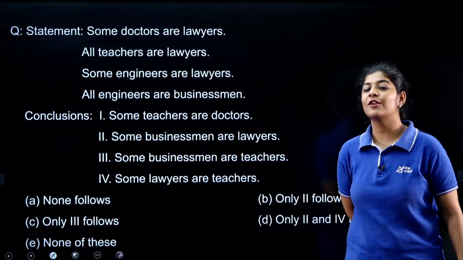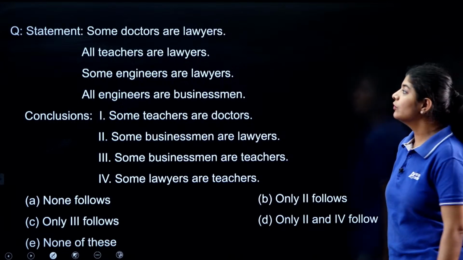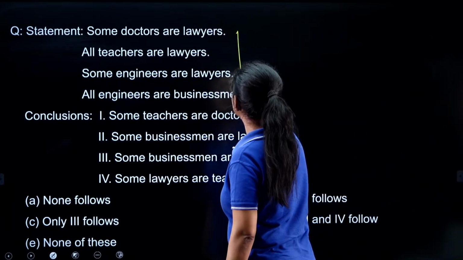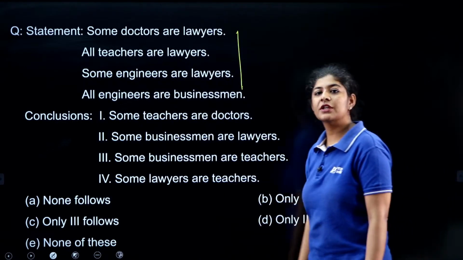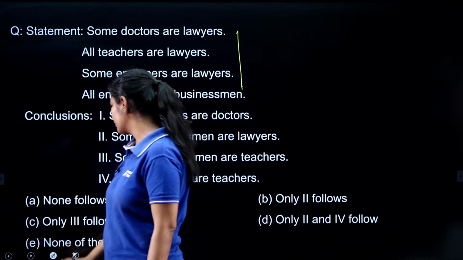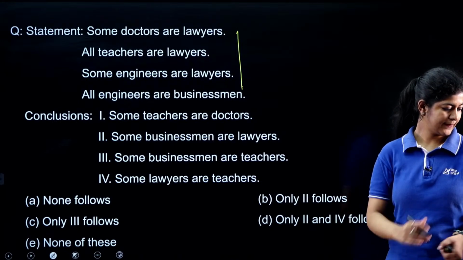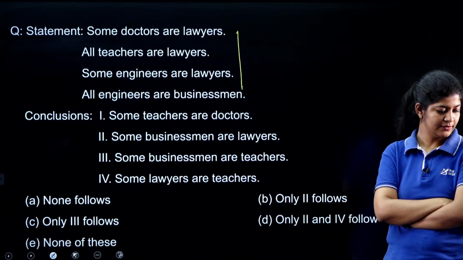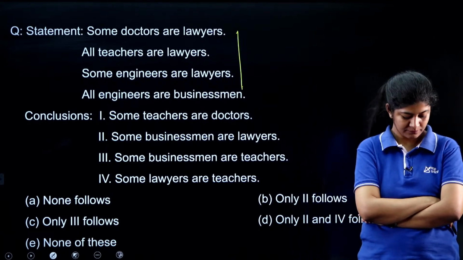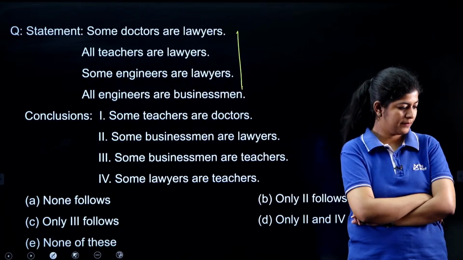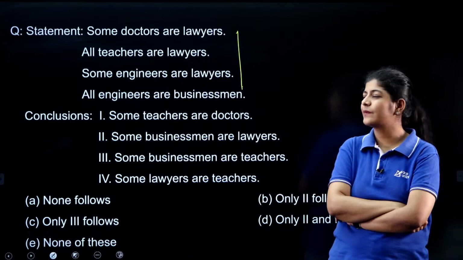This question is from syllogisms and we already solved so many questions based on this, right. What we have to do, we have our 4 statements, and accordingly first we need to draw the basic diagram, and afterwards we need to check these 4 conclusions whether they are true or not. So what is the correct answer of this one? This one is a very easy one.